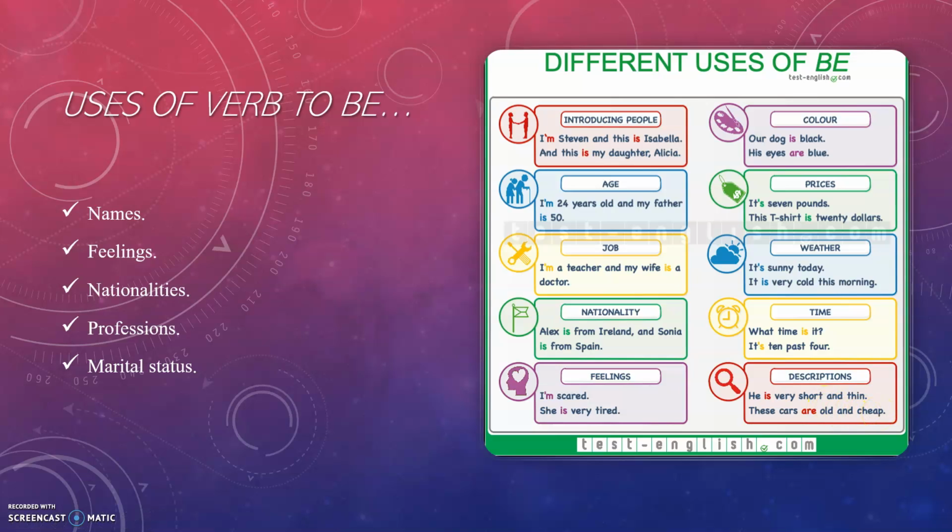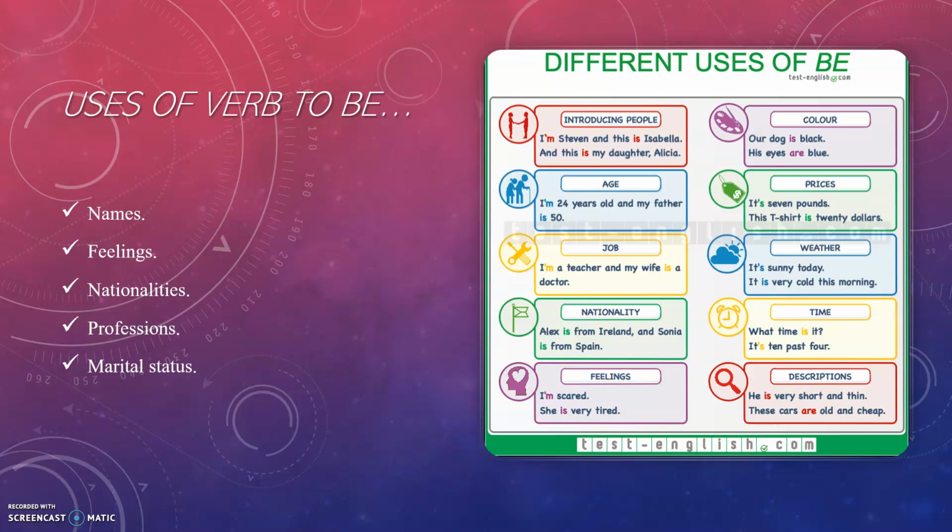See guys, in the case of introducing people, ages, jobs, nationalities, feelings, colors, prices, weather, time, and descriptions, it is better to use verb to be in these cases. So guys, as I said at the beginning of this video, and as you can clearly see, verb to be can be used in different contexts, in different topics, in different occasions. And as you can see, guys, it fits well.